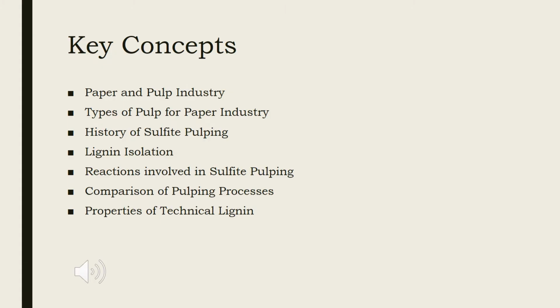Key concepts included in this lecture will be an overview of the paper and pulp industry, different types of pulps for the paper industry, a brief history of sulfite pulping, different ways for lignin isolation, reactions involved in sulfite pulping, comparison of pulping processes, particularly focusing on reaction mechanism, and in the last we will see properties of technical lignins.